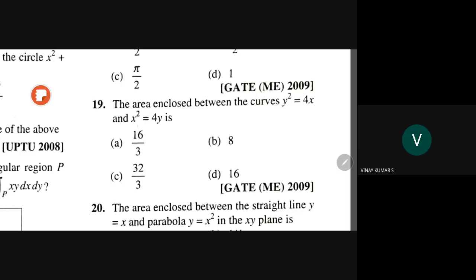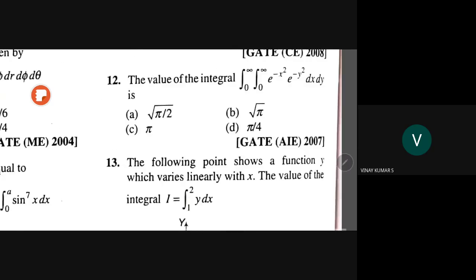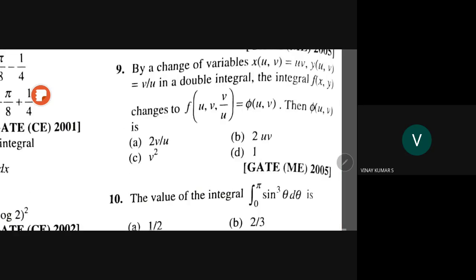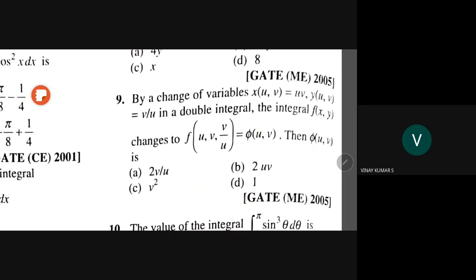We will wind up by looking at one problem I left. I will look at that and we will close. Now you give an idea for this. By a change of variable x of u, this is the ninth question I am talking about. Good, this is a nice question. I have to see this.